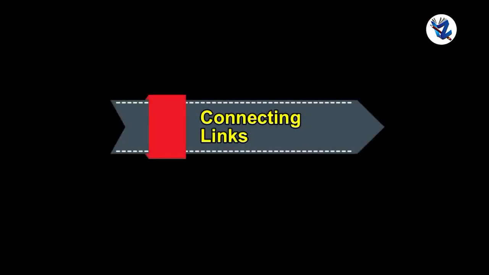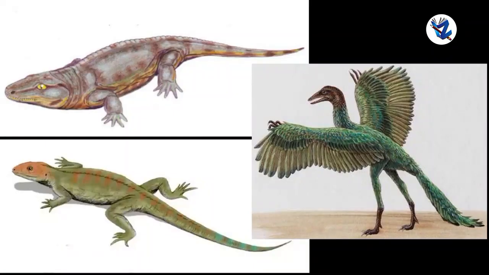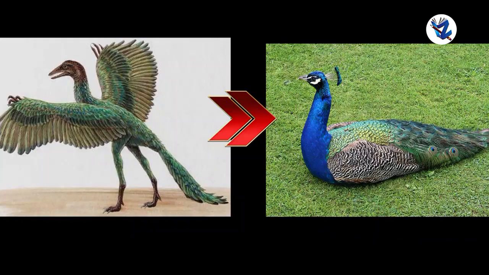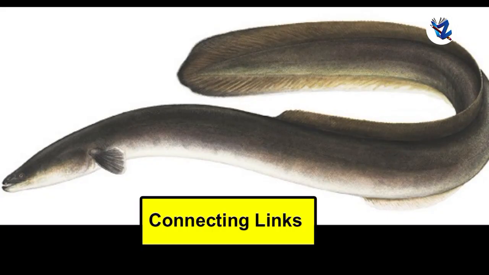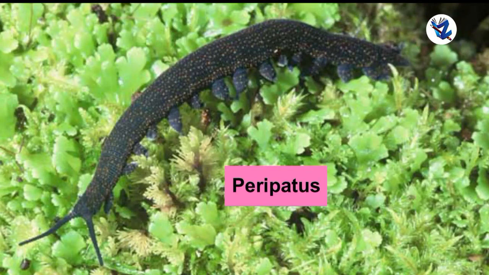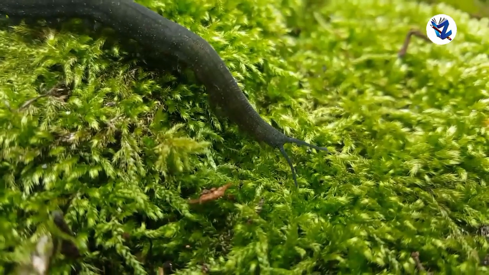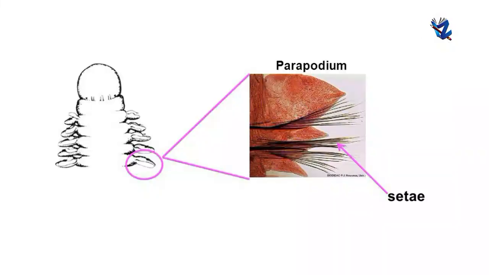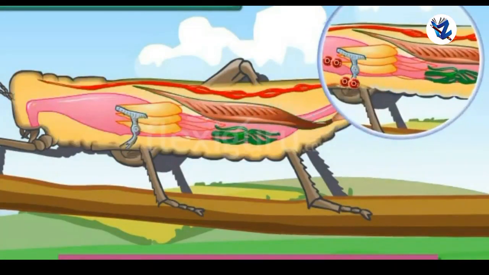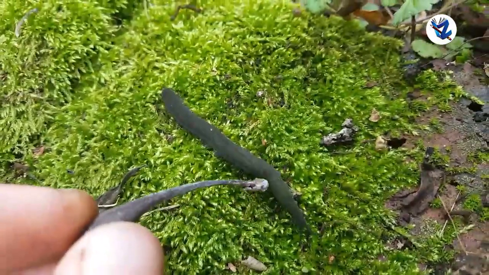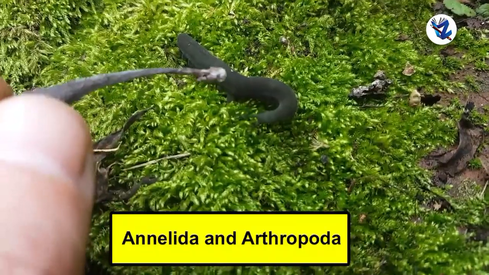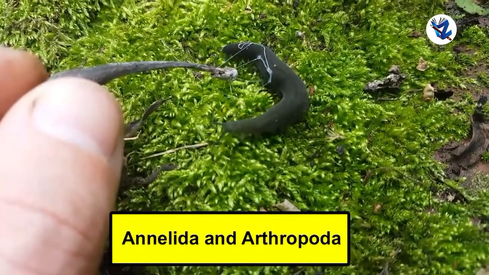Then, connecting links. Some plants and animals show some morphological characters by which they can be related to two different groups. Hence, they are called connecting links. For example, in peripatus, characters like segmented body, thin cuticle, and parapodia-like organs are present. Similarly, these animals show tracheal respiration and an open circulatory system similar to arthropods. This indicates that peripatus is a connecting link between annelida and arthropoda.